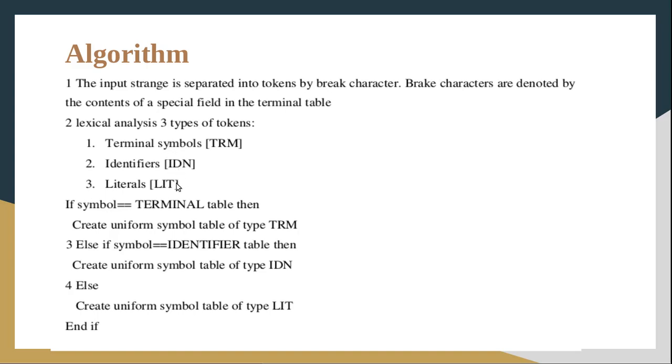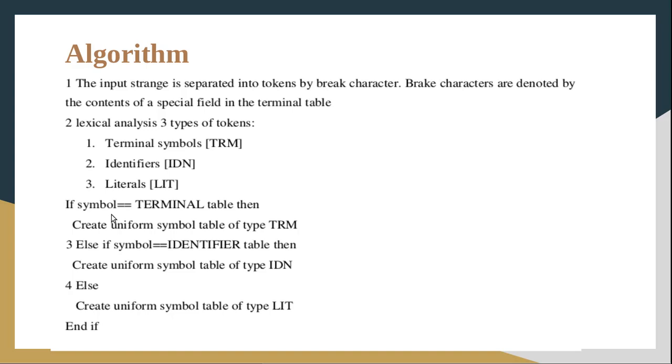So what is the next step? Read token by token from the source program and make an entry into the respective tables. We have mainly four tables: terminal table, identifier table, literal table, and uniform symbol table. We have to make an entry for each token into the respective table.